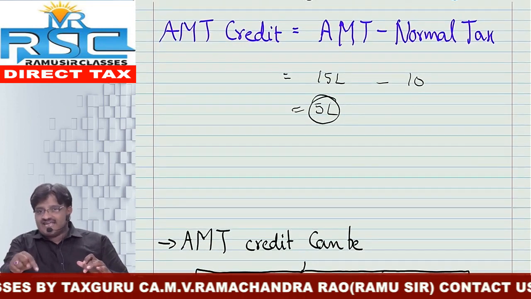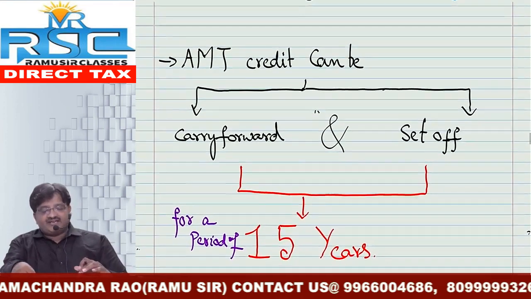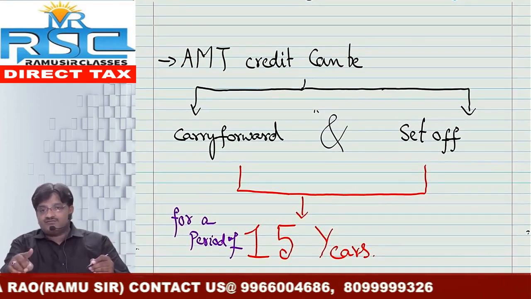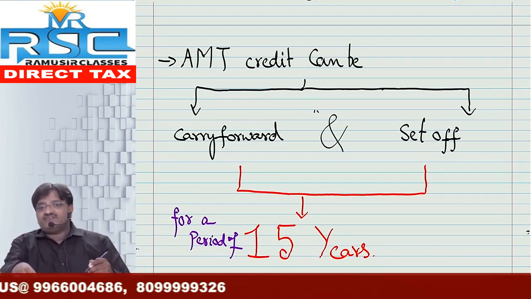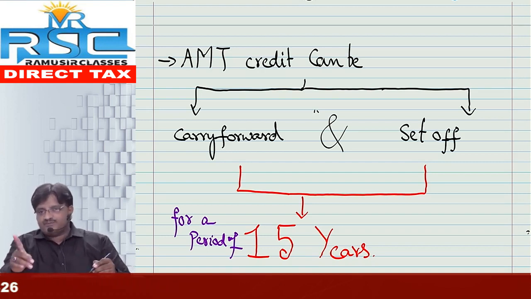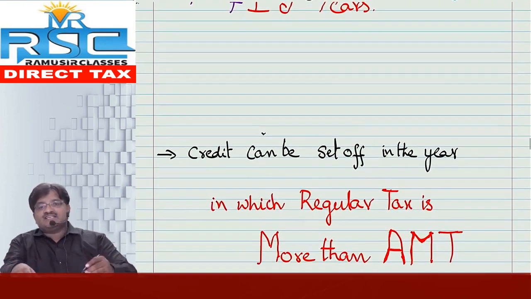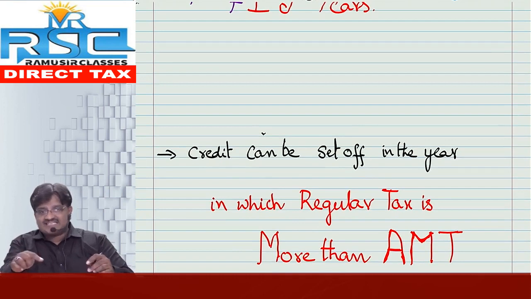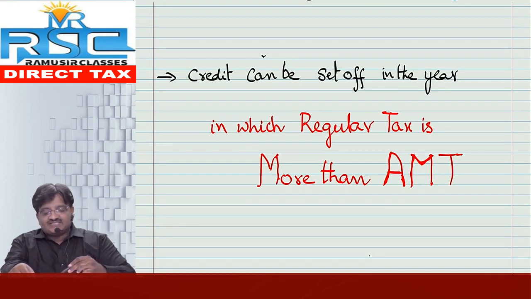Next question. What is the use of this AMT credit? Answer: AMT credit you can carry forward for a period of, once upon a time, 10 years. Nowadays it is 15 years. You can carry forward for a maximum period of 15 consecutive years. And what is the use? Such credit can be adjusted against tax payable as per the normal provisions. That means the credit can be set off in the year in which your regular tax liability is more than the AMT. Then only you can adjust.